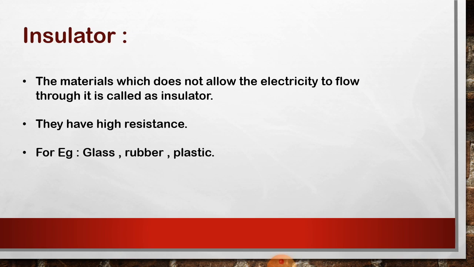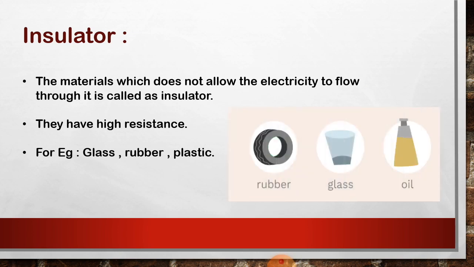For example, glass, rubber, plastic are examples of insulator. So an insulator is the material which does not allow electricity to flow through it, and a conductor is the material through which electricity can pass very easily. So this is about conductor and insulator.